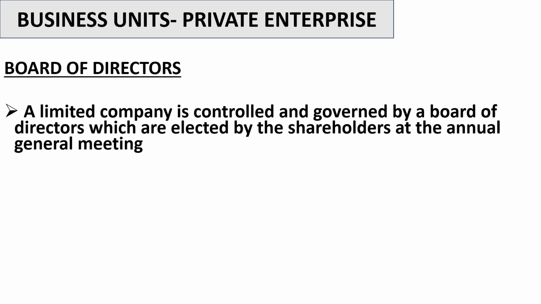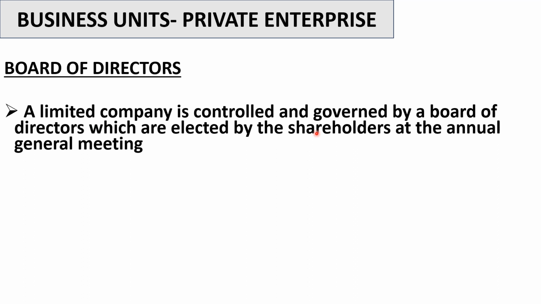But for limited companies, the business and the owners are separate entities. If the business is in trouble, the business is in trouble, not the owners. They are two separate entities. So a limited company is controlled and governed by a board of directors. These board of directors are people who are controlling and governing that company, and they are elected by the shareholders.